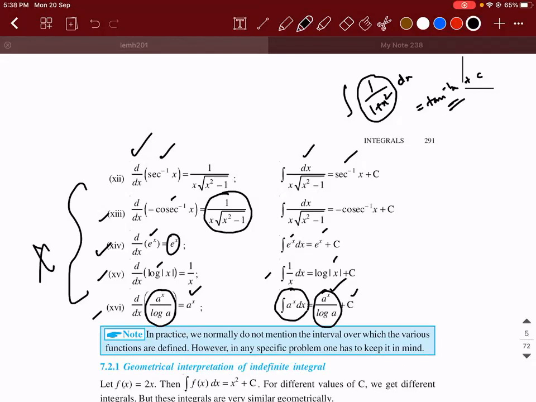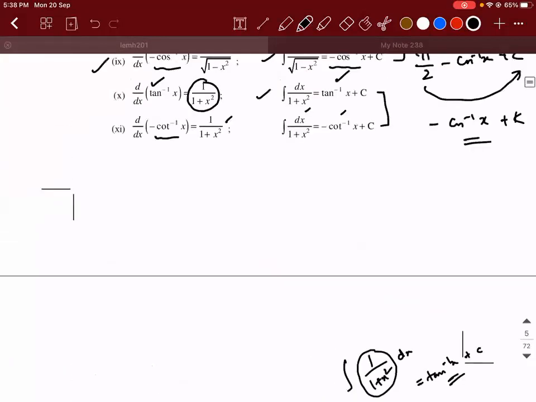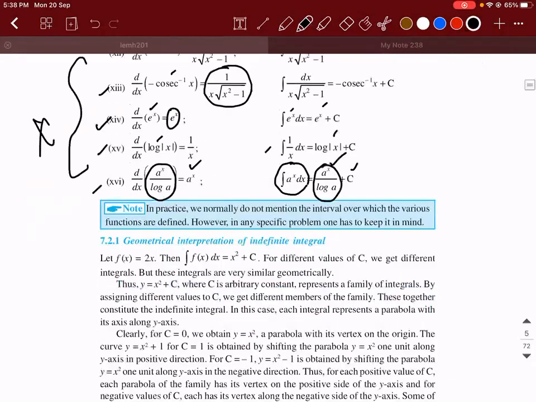Okay, sir. So this left hand side is only to help you when you forget something in the example. But the right hand side is more important. As you keep practicing, you will get it. But this chapter, you need to sincerely practice, or else it will become a nightmare. I'm telling you.